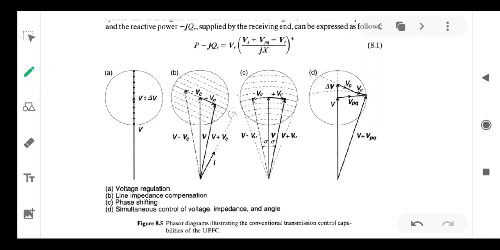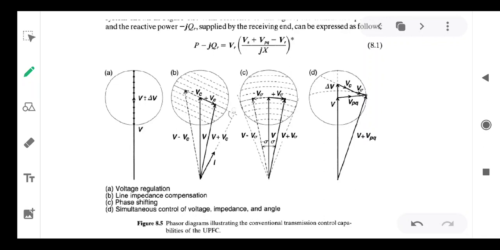In the second case, line impedance compensation. For equivalent impedance compensation, V can be controlled as V minus Vc and V plus Vc. Vc is the compensated, equivalent voltage, that is I into X, the IX drop. X may be leading or lagging, capacitive or inductive, so that we will get negative injection or positive injection. This line impedance compensation can be used as equivalent voltage injection.